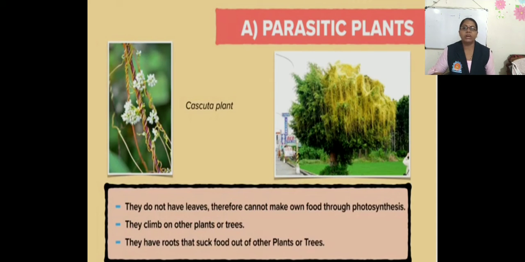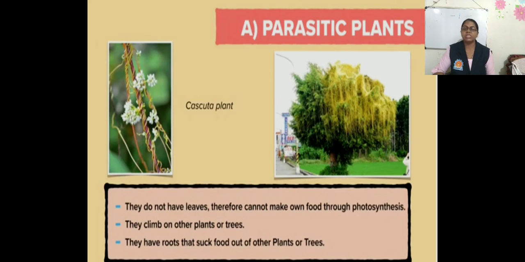They do not have leaves, therefore they cannot make their own food through photosynthesis. They climb on other plants or trees. In the second figure you can observe that the Cuscuta plant is growing on that tree. Okay, so they cover that plant. Cuscuta plant covers the whole tree. So they have roots that suck food from other parts of plants or trees. So this is the parasitic plant.